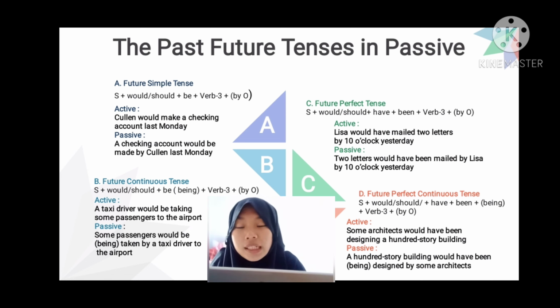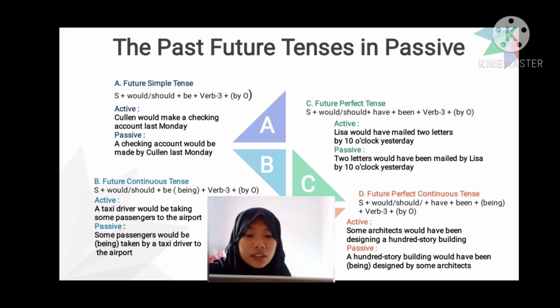verb 3. So in this case, we don't need to change the verb 3 because it is already verb 3. The formula of the passive is subject plus would or should plus have plus been plus verb 3 plus by and object. The example is Lisa would have mailed 2 letters by 10 o'clock yesterday.